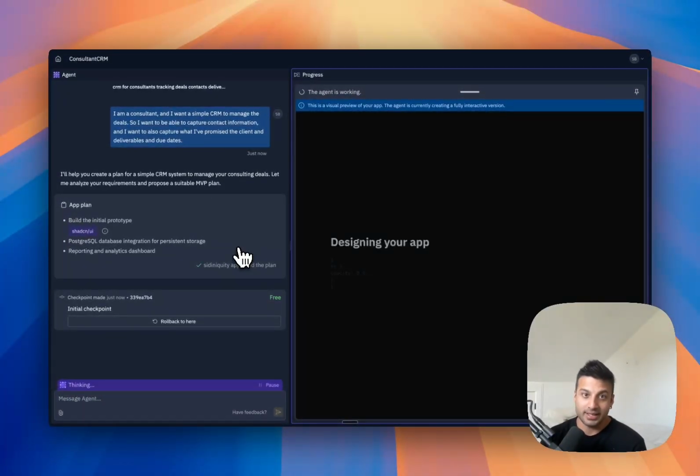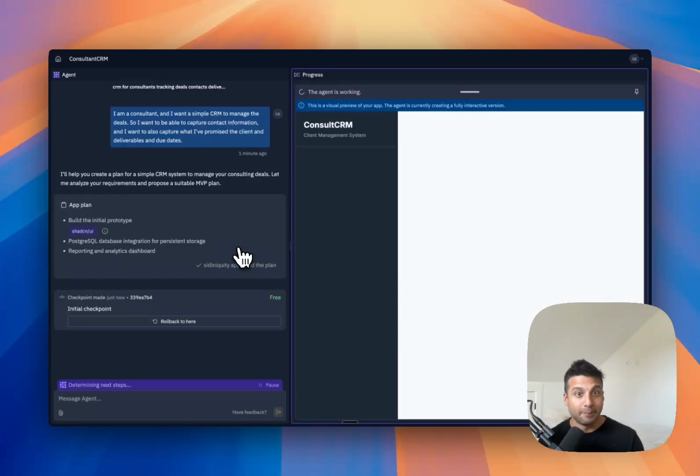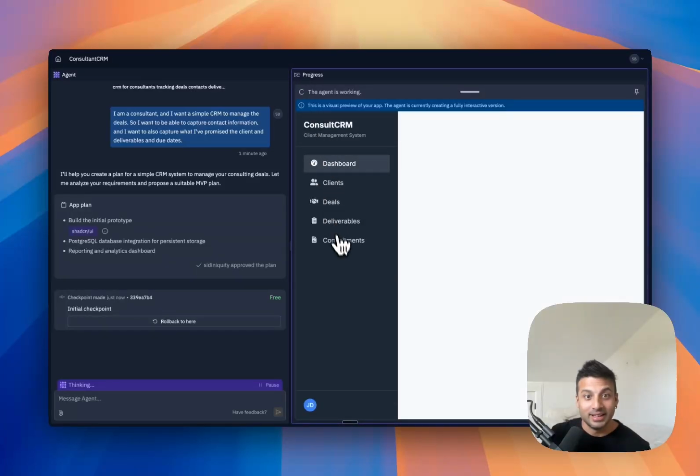And now again, it's going into the same flow that you saw with Lovable. On the right-hand side here, it's designing the full app, writing the code, building out all those files, and then I'm going to see a full visual preview of the app pretty soon. This is actually a lot faster than Lovable. Wow. Oh, yeah, okay. So it's very similar in terms of the UI, but that's fine. I don't need something crazy or new or unique.